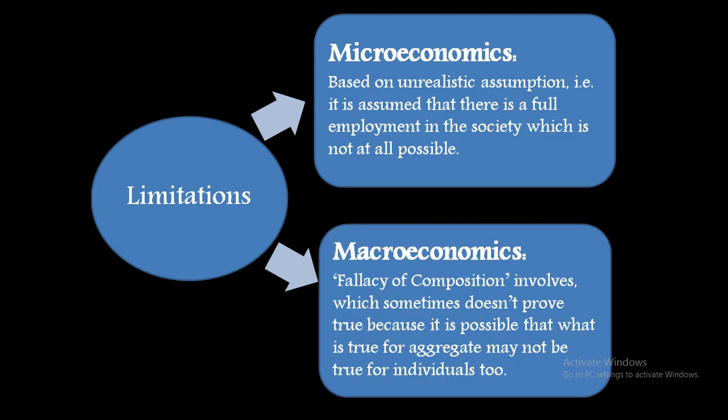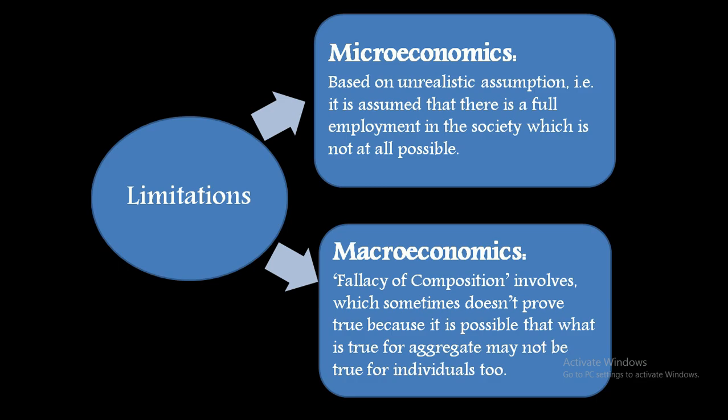Now moving on to macroeconomics, that is the fallacy of composition. And what is this fallacy of composition? It is a kind of error where we assume that what is true for a single member of a group will be true for the whole group. Is it possible? Let's say you are studying a tire of a car, which is made up of rubber.